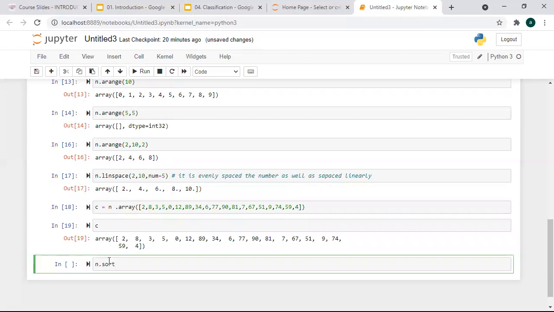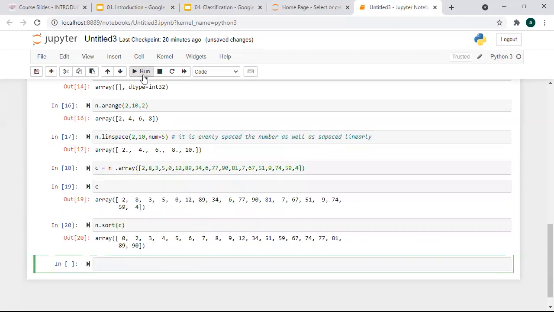Yes. So it will be np.sort, and you pass the parameter, the name of the variable c, here and run it. So you can see it is sorted now. These are some functions that are useful while sorting elements. So in this way you can sort elements as well.